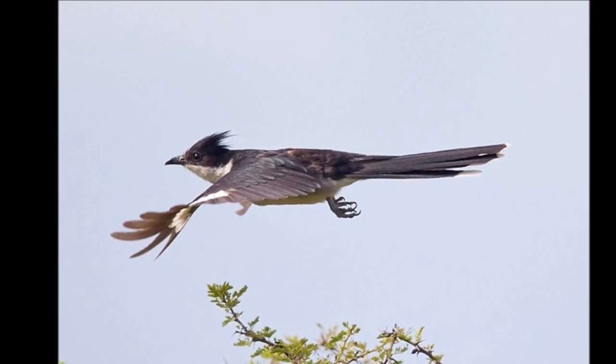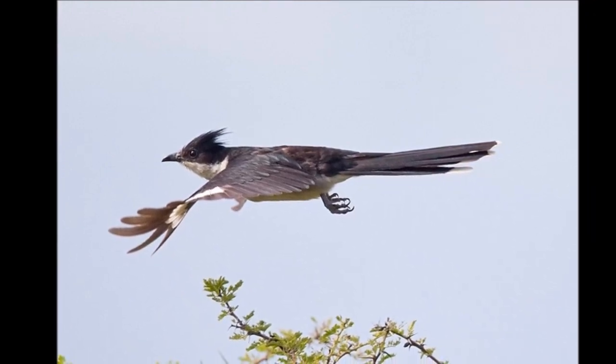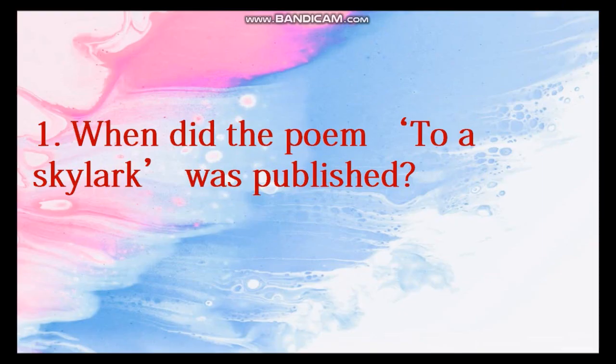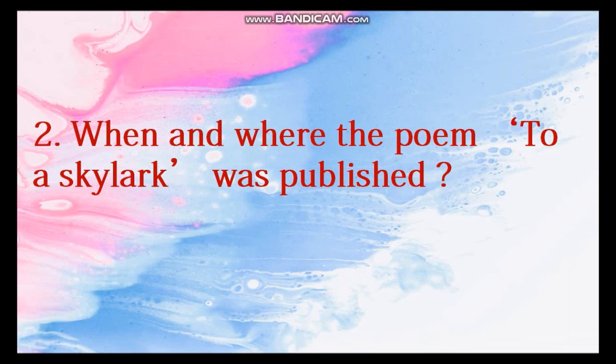Let us see some of the important questions on Percy B. Shelley's To a Skylark. First question, when was the poem To a Skylark published? 1820. Next question, when and where was the poem To a Skylark published? The answer is in London in 1820.